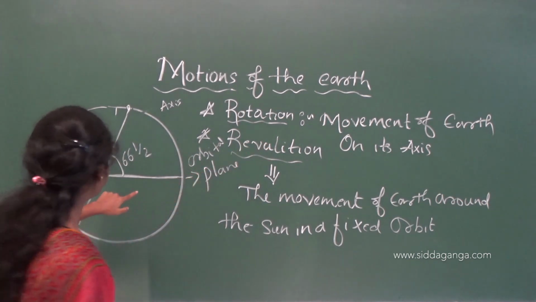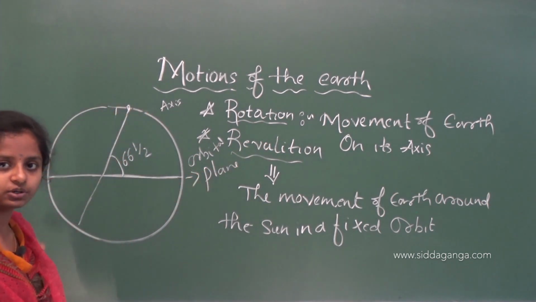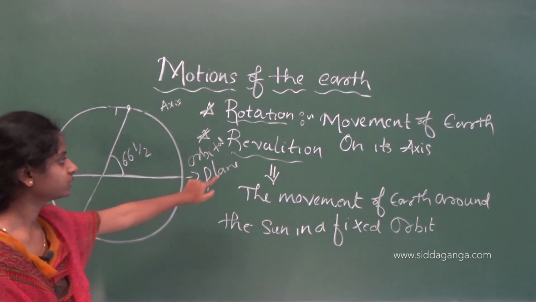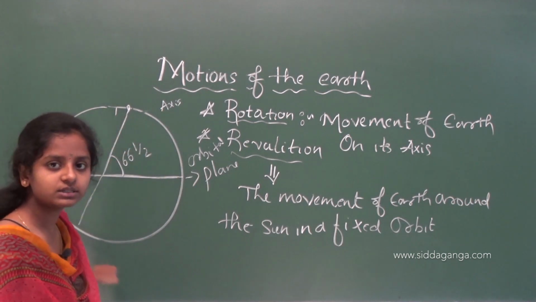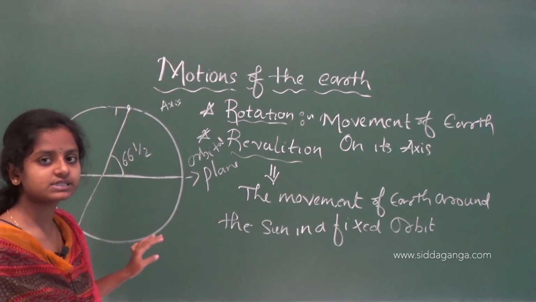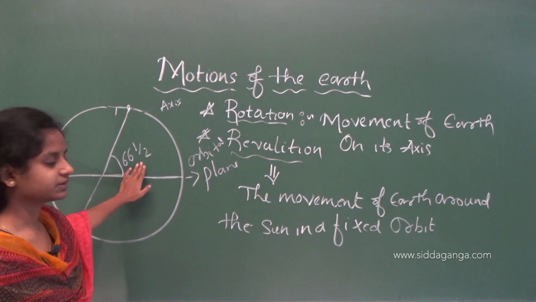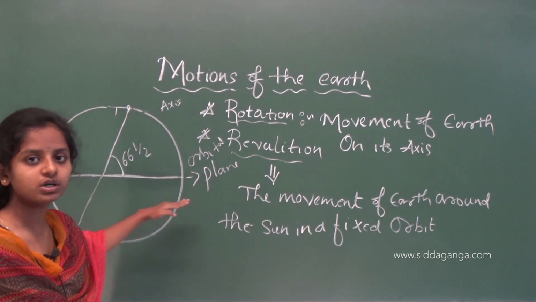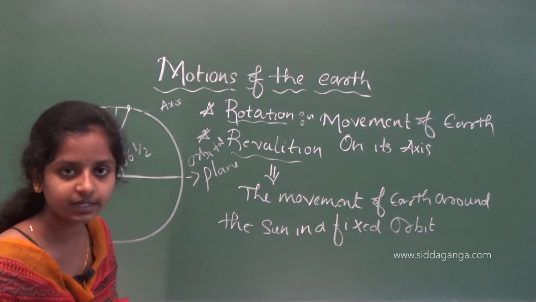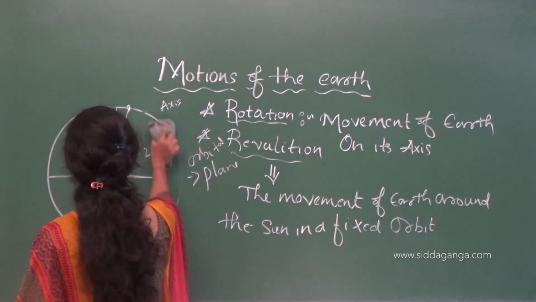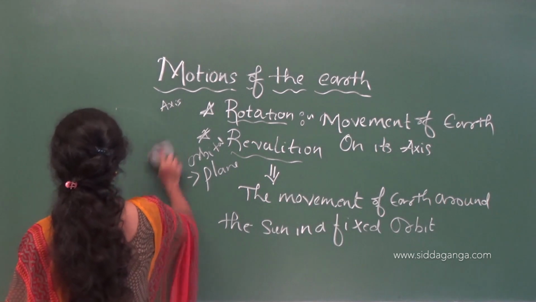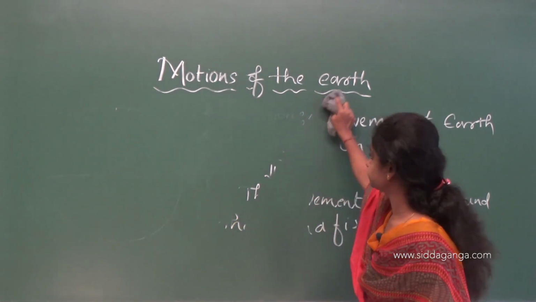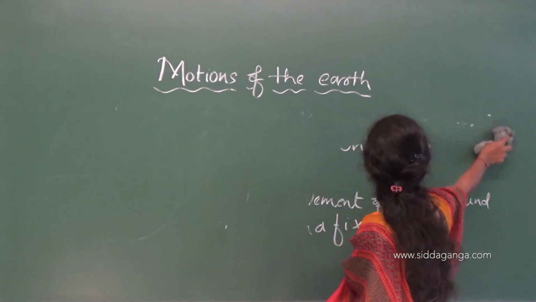Rotation means movement of this earth around its axis, and revolution means movement of this earth around the sun in a fixed path. And you have seen the axis makes a 66.5 degree angle to the imaginary orbital plane. Now our earth is spherical in shape.